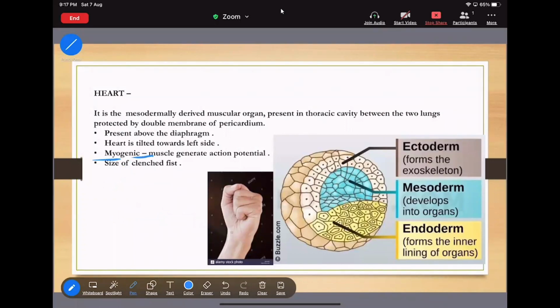So this is all about the heart. What are the different structures of the heart? How does the pericardial cavity secrete the pericardial fluid? These are all about the heart.